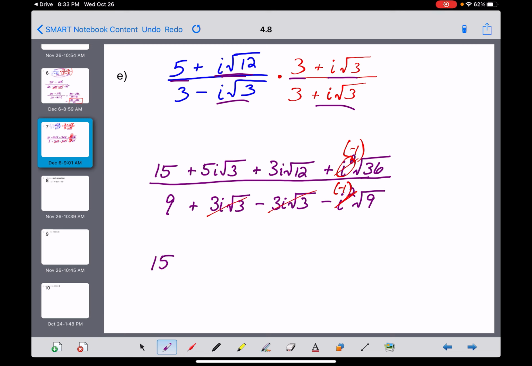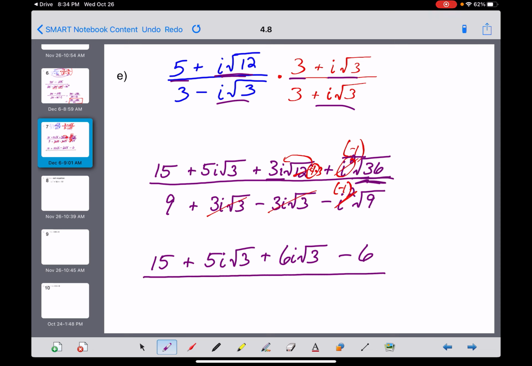We've got a 15 plus, oh boy, I made this harder than I needed to, but okay, that 12 right there can be simplified into 4 times 3, and the 4 we can take the square root of and bring out in front. So that's a 5i root 3 plus, the square root of that 4 is 2, times 3i is 6i, times the square root of 3. And then at the end here, the i squared became a negative 1, the square root of 36 is 6. So that's going to be a minus 6 at the end of that line.